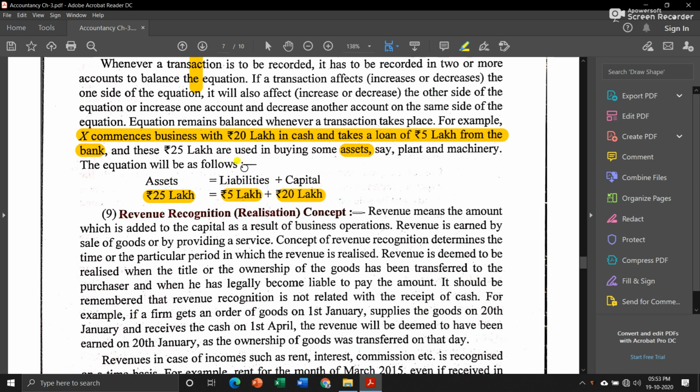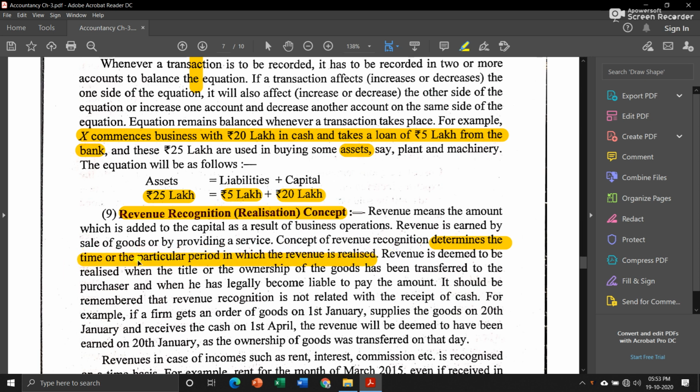Okay, now the revenue recognition or realization concept. Revenue, we know, is nothing but the amount that we receive as a result of day-to-day business operations. Now revenue is earned by sale of goods or by providing a service. The concept of revenue recognition determines the time or the particular period in which the revenue is realized.